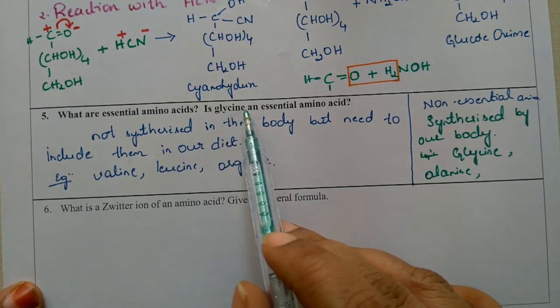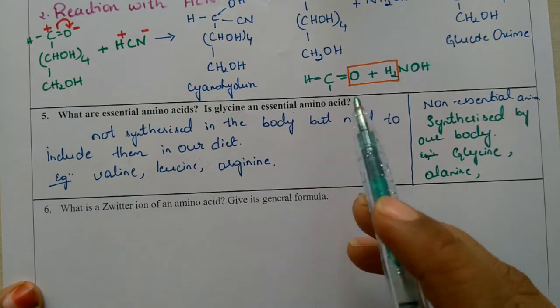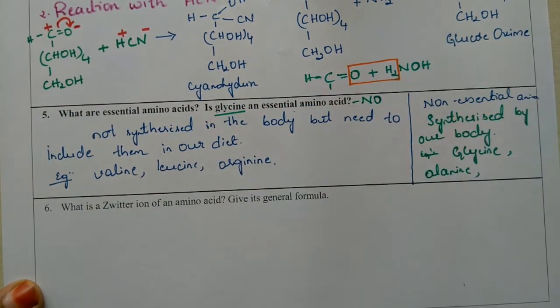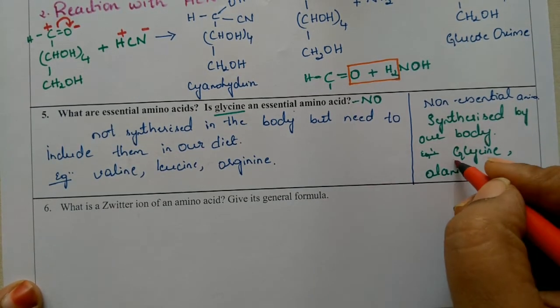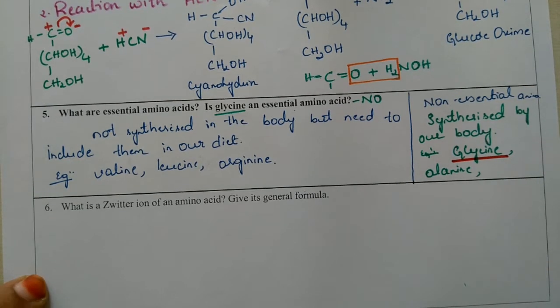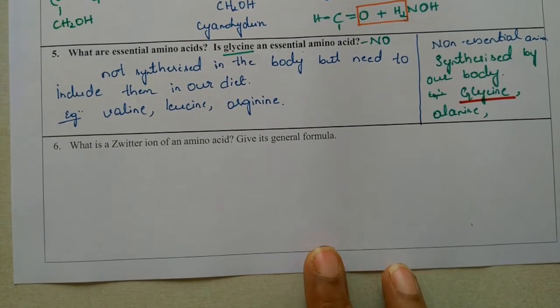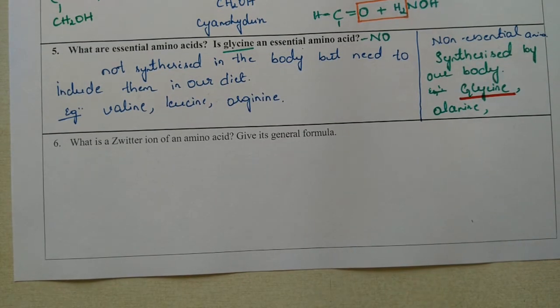So the question is continued here. Is glycine an essential amino acid? For this the answer is no. Glycine is not an essential amino acid. Glycine is a non-essential amino acid. Clear?